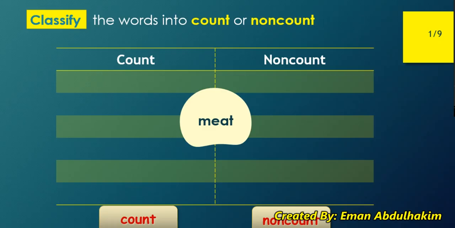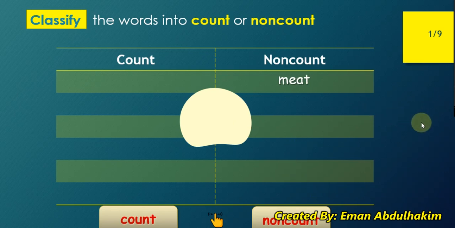Okay, let's have some practice. Think for a second. Meat, is it countable or non-countable? Can I have some meat? Can I say meats or can't I? Yes, you are right. Meat is actually non-countable.